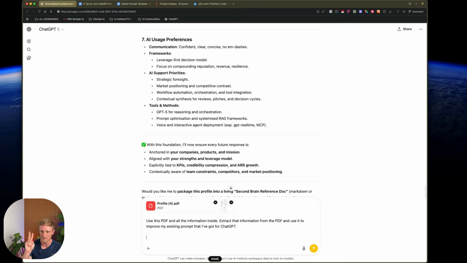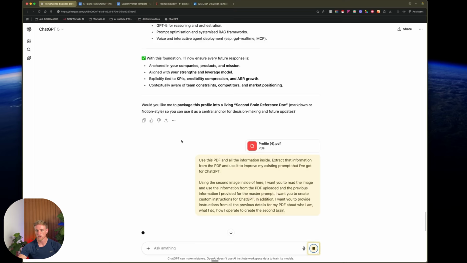Using the second image inside of here, I want you to read the image and use the information from the PDF uploaded and the previous information I provided for the master prompt. I want you to create custom instructions for ChatGPT. In addition, I want you to provide instructions from all the previous details from my PDF about who I am, what I do, how I operate to create the second brain.